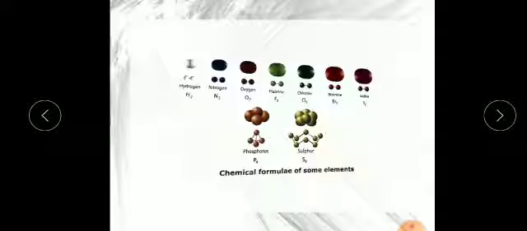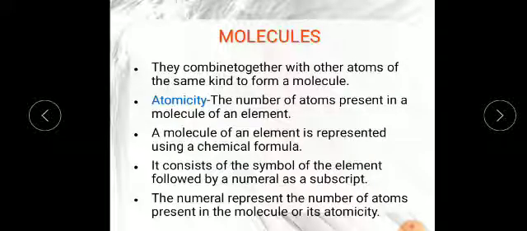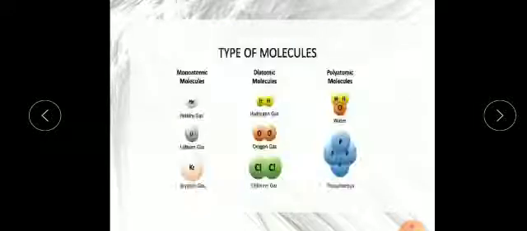Okay, very simple. Now, the last point is that the numeral means the number of atoms present in a molecule, as I told you, and that is its atomicity. So remember the definition of a molecule: atoms combine together with other atoms of the same kind to form a molecule, and atomicity is the number of atoms present in the molecule of an element. Now I hope you understand.